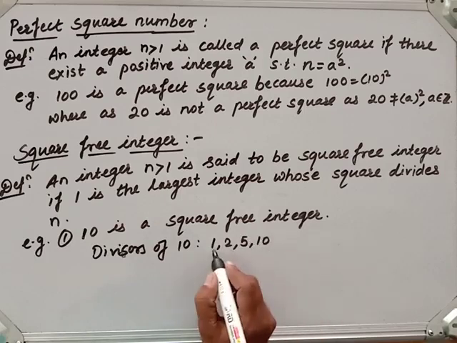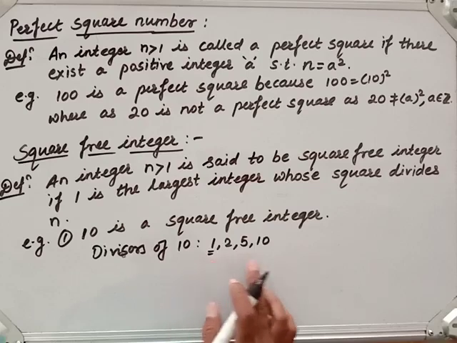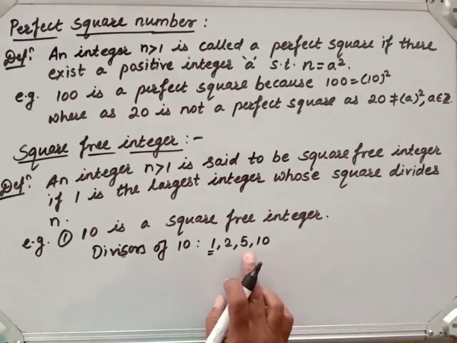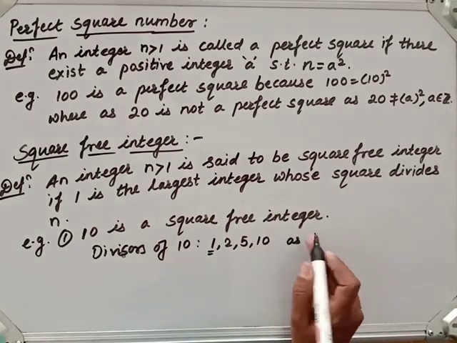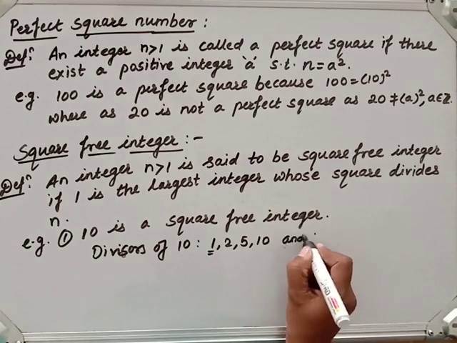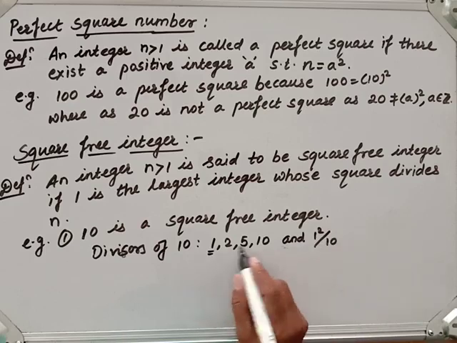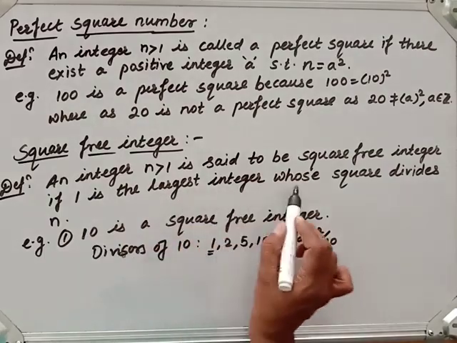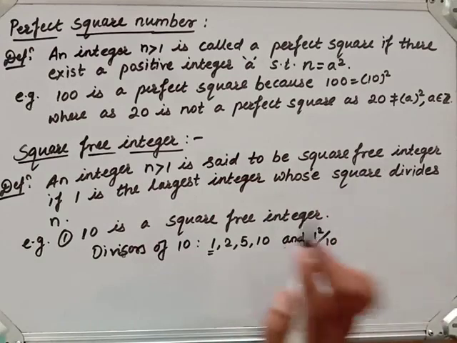Among these, 1 is the perfect square number only, as 1 can be written as 1 square itself. But the other divisors are not perfect squares. And this is a square free integer, as 1 square divides 10, but 2 square doesn't divide 10, 4 square doesn't divide 10. So 1 is the largest integer whose square divides n, then that n is known as a square free integer.